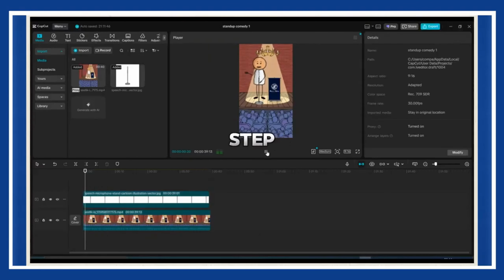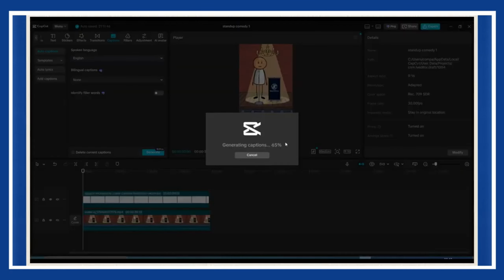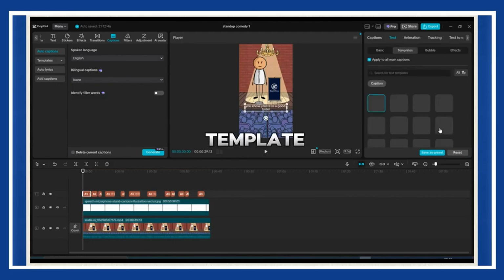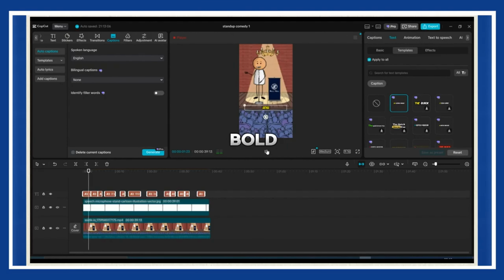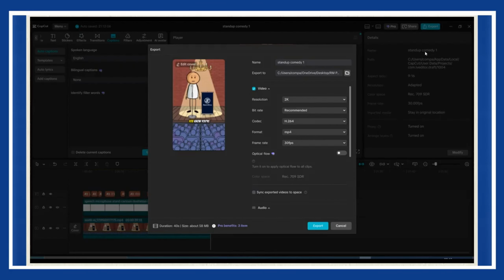And now, the final step, captions. Inside CapCut, look for the Captions tab. Click Auto Captions and let the app generate them automatically. Adjust the position so they're not covering your character's face, and then pick a template style that matches your tone. Bold, clean, and easy to read. Once everything looks perfect, go ahead and export the video in high quality. And that's it. Your animated comedy short is done, just creativity, consistency, and a sense of humor.